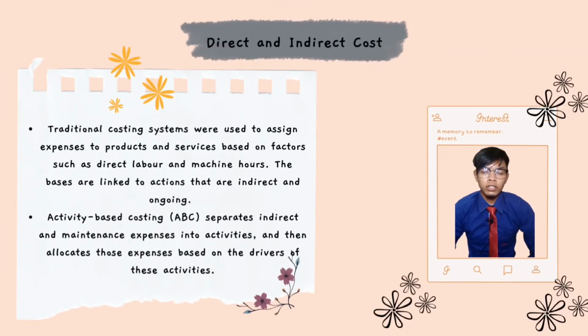For traditional costing systems, we used to assign expenses to products and services based on factors such as direct labor and machine hours. The bases are linked to actions that are indirect and ongoing. Activity-based costing separates indirect and maintenance expenses into activities and then allocates expenses based on the drivers of these activities. This is why activity-based costing gives plant managers a more systematic way to access the cost of various operations required to maintain a product.